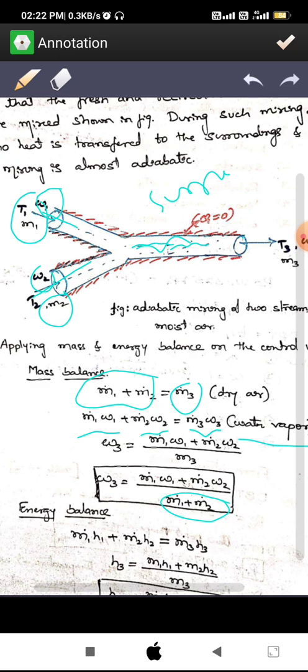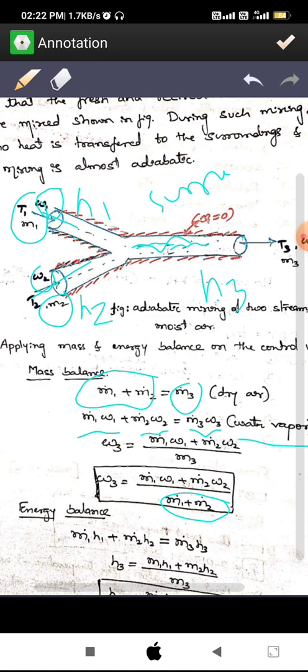H1 is the enthalpy of the fresh air, H2 is the enthalpy of the circulated air, and H3 is the enthalpy of the mixture which is coming outside.